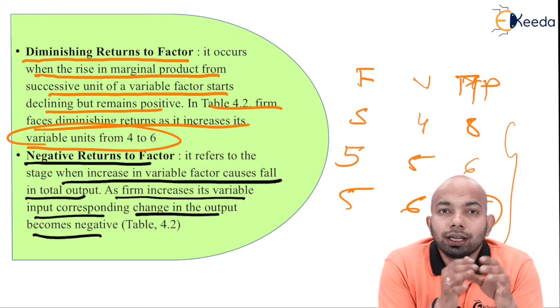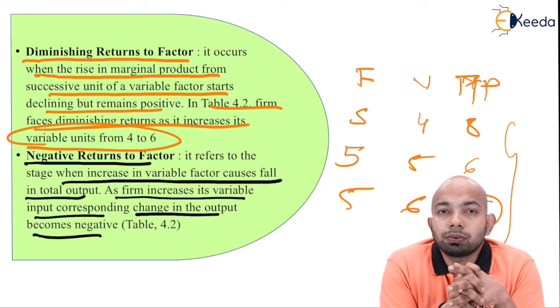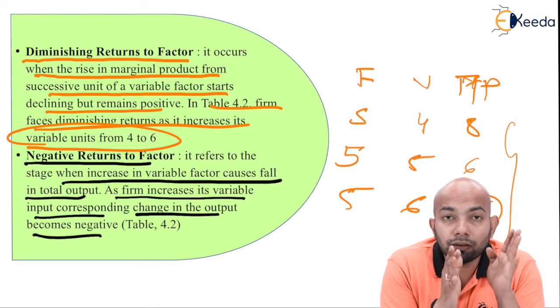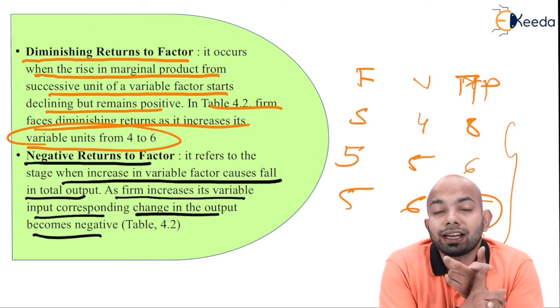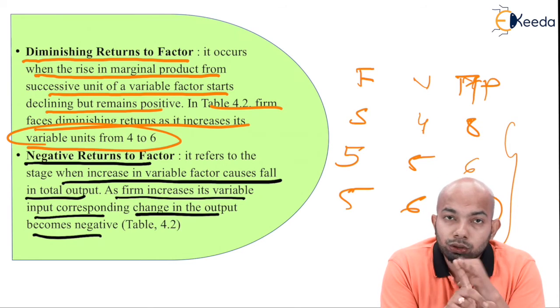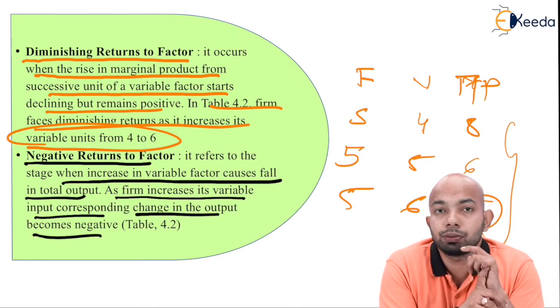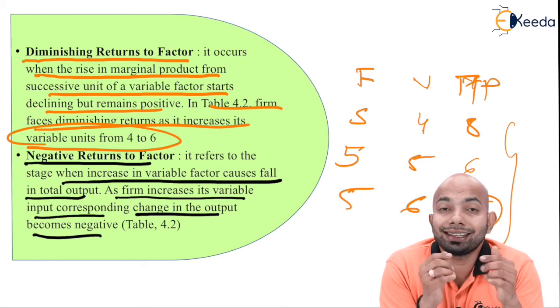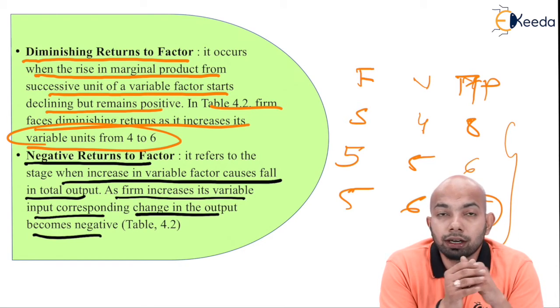Hence, make sure that whenever you have to explain this concept to someone else, you take these factors, that is fixed factor, variable factor, the total productivity, marginal and average productivity into consideration, and then understand how the stages are supposed to be done, especially the table that we just discussed right now.